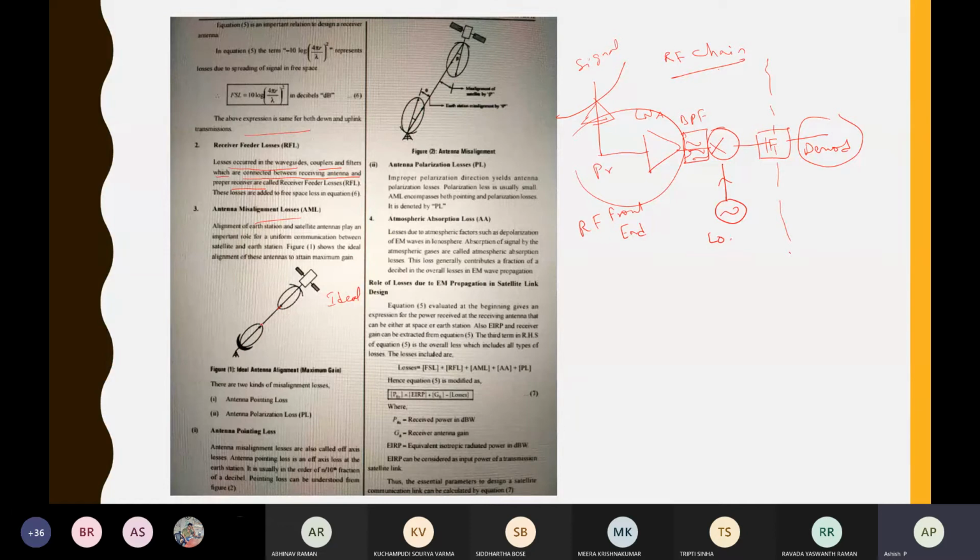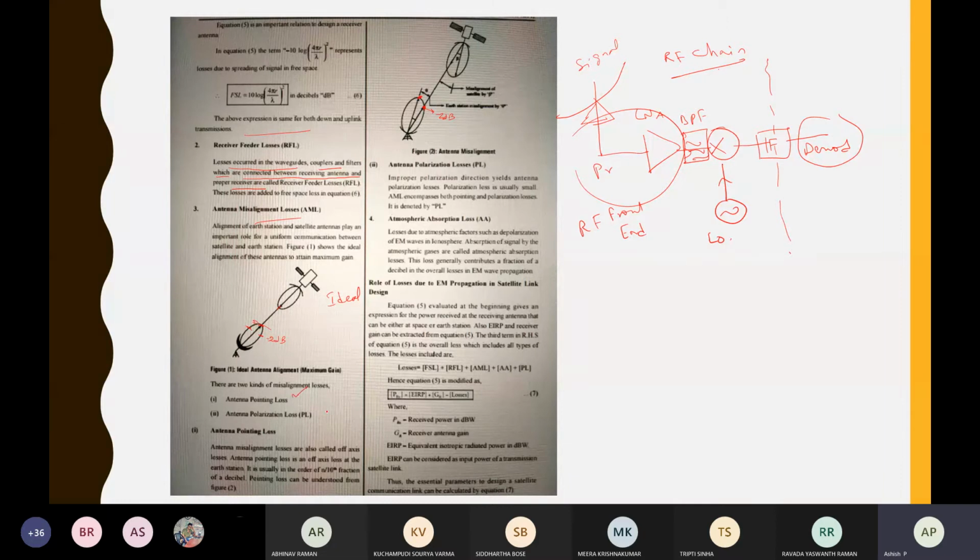If you see, this is the 0 dB power point, and once you go away from the main beam, it is 2 dB less or 3 dB less than the main beam. So that much loss will occur if you are mispointing. Suppose this fellow is sending here and you are receiving it here, this point is obviously minus 2 dB or minus 3 dB compared to the maximum power point. So those losses will be there.